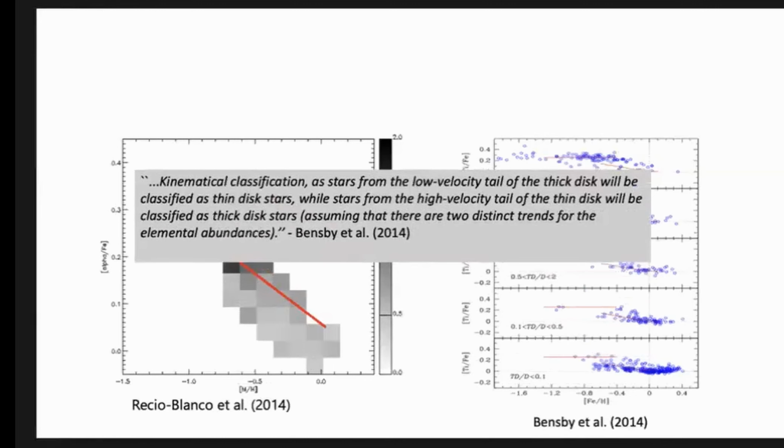The study conducted by Bensby 2014 goes on to show that, in kinematic classification of stars, stars from the low velocity tail of the thick disk will be classified as thin disk stars, while stars from the high velocity tail of the thin disk will also be classified as thick disk stars. So there's still contamination at such ages.